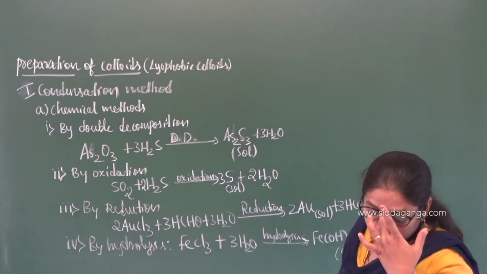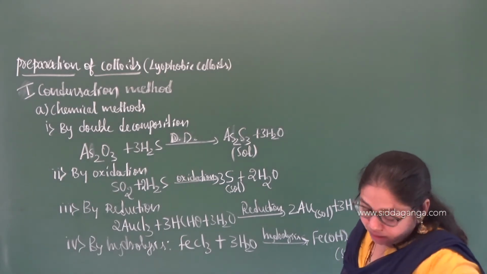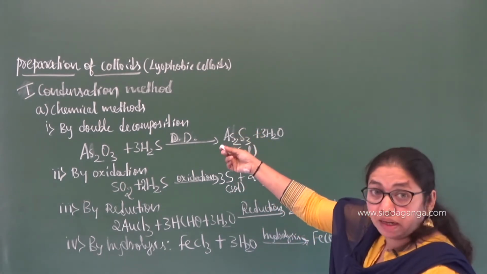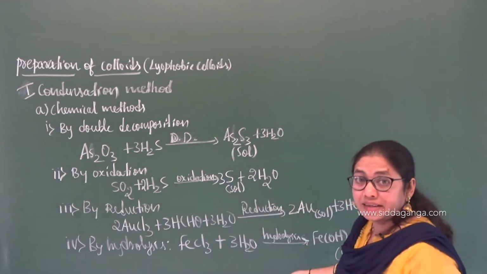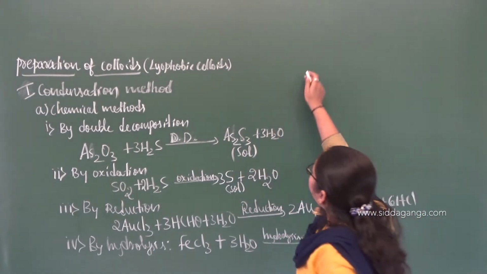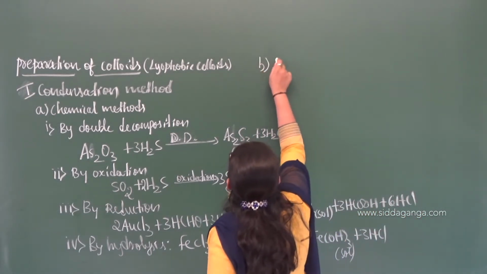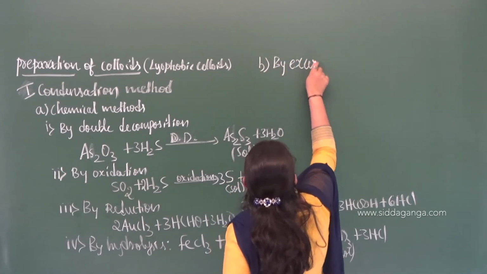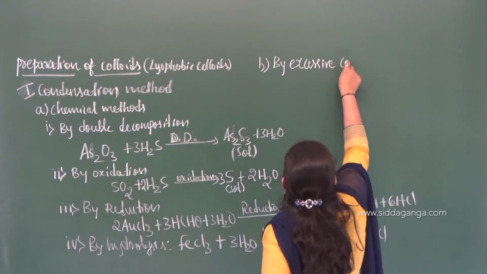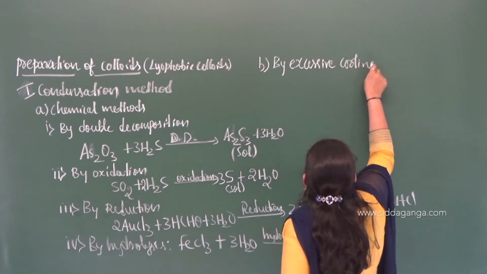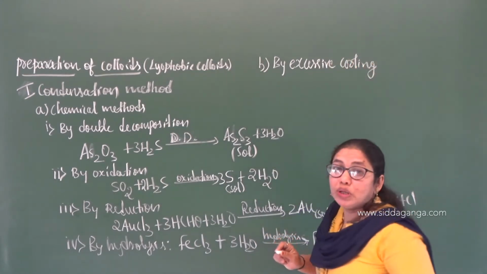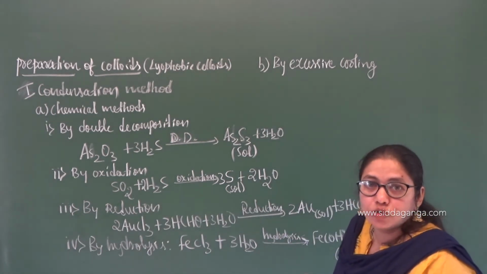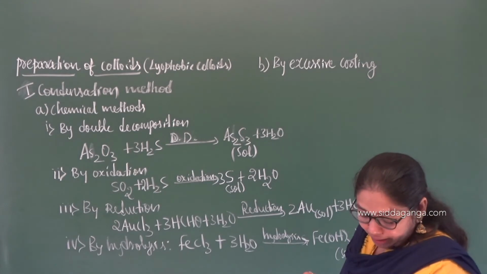That is nothing but condensation only. Condensation can be done by chemical methods, and among these chemical methods these are the examples. So A I have taken; now I will write this one as B. Condensation can also be done by excessive cooling. By lowering the temperature also you can do the condensation reaction and then prepare the respective colloids. What example can I give?